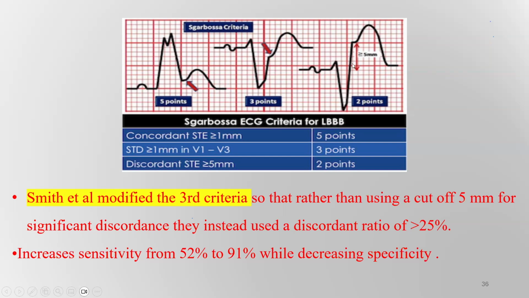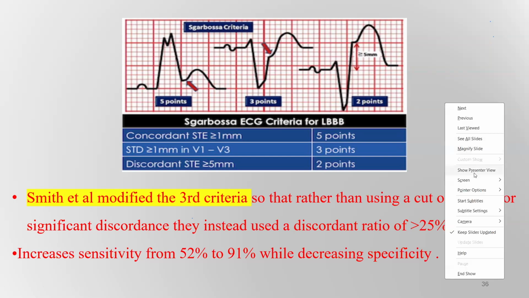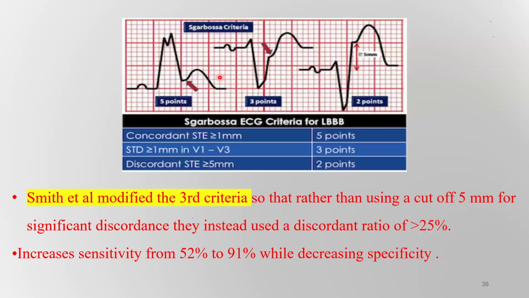Discordant means the direction of elevation is against the direction of the QRS, or the net result of the QRS. Here there is ST segment elevation in the same direction, or concordant ST segment elevation. If more than or equal to 1 millimeter, this is a significant elevation and it takes 5 points.